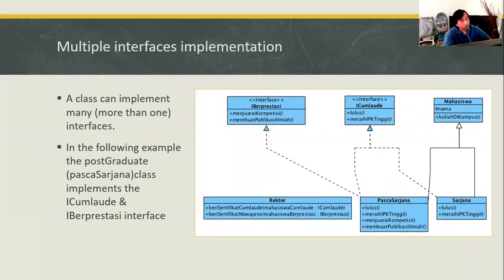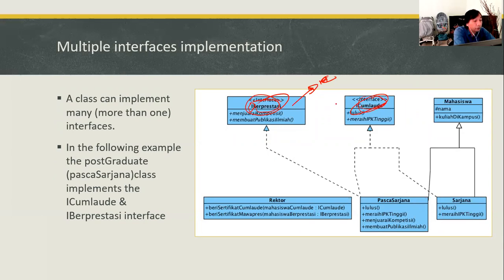And this is how multiple interface implementation works. Let's say we have an interface of Joomla, previously we have an interface Joomla, and then we have another interface for reputable, recognized students.